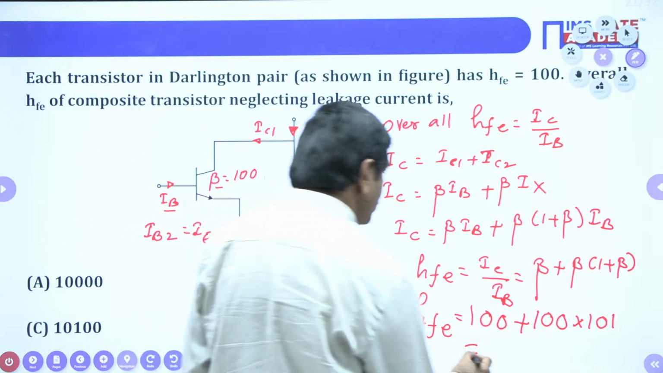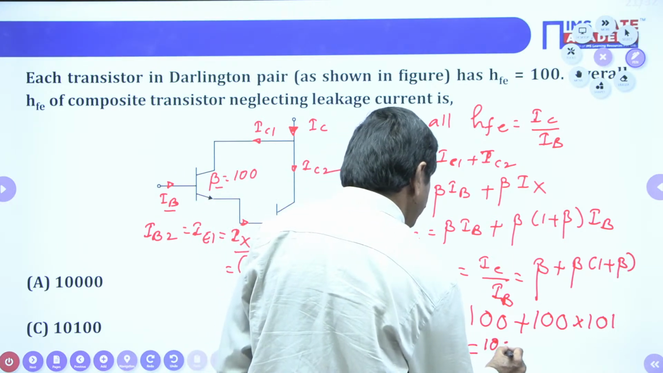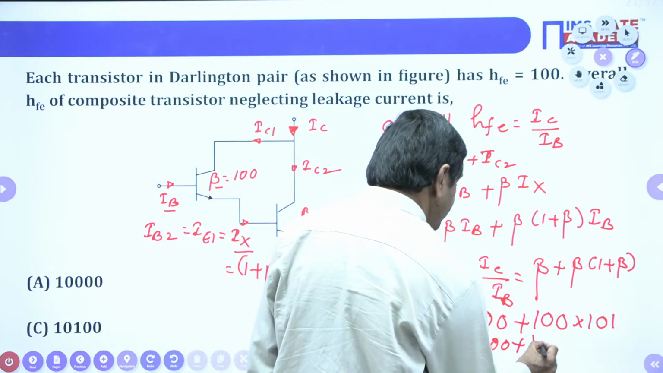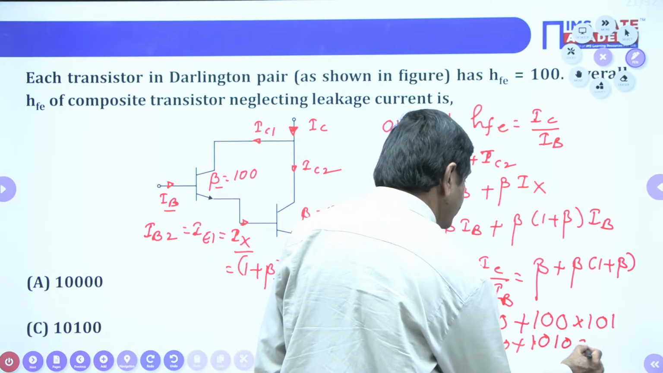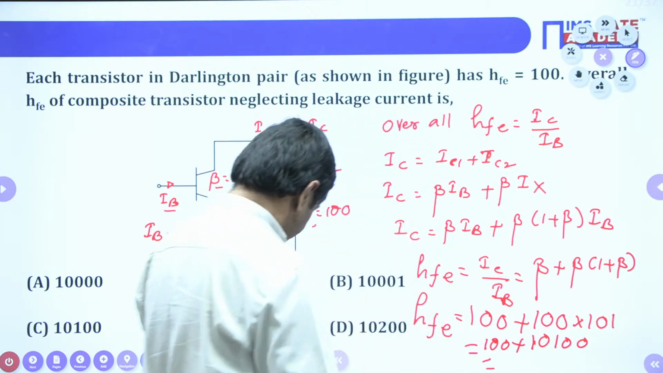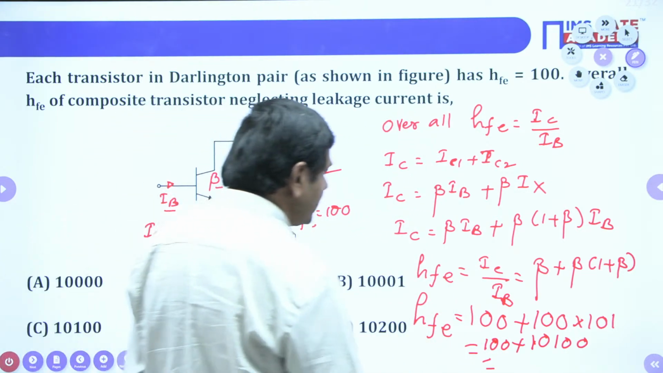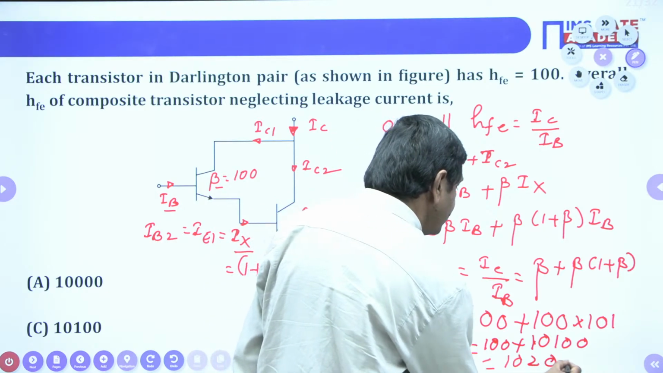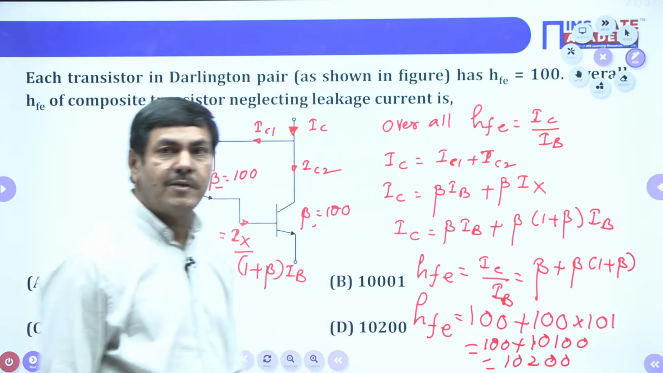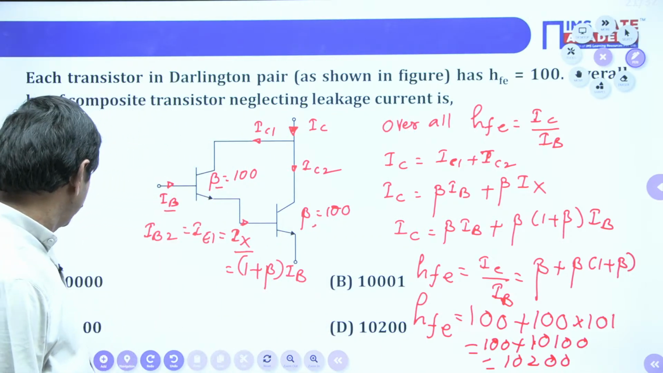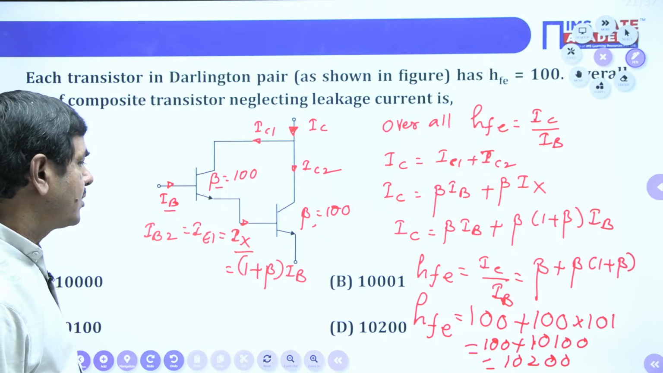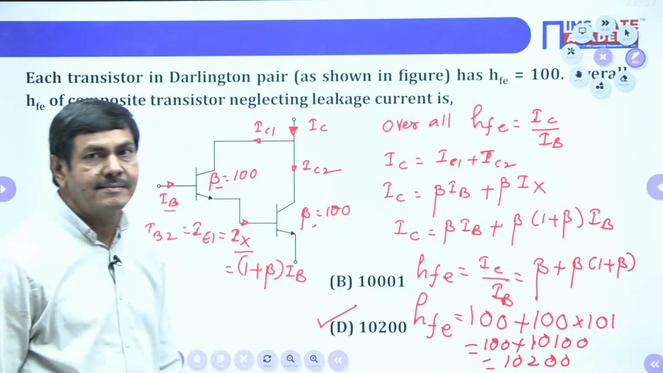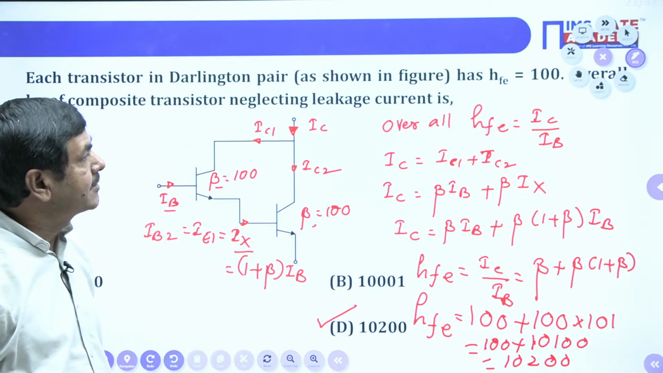this is 100 no doubt, 100 into 101 is 10100. Whenever you are adding this value, it comes as 10,200 is available. That much value is possible. Finally, which option is correct? 10,200 means option D is correct from this problem only. This option is right. Such a way we need to tackle this problem.